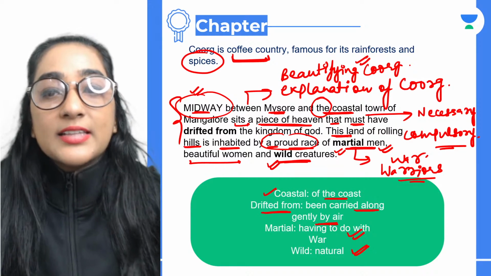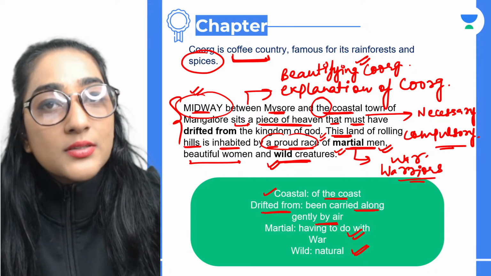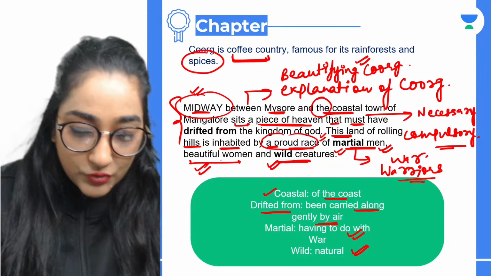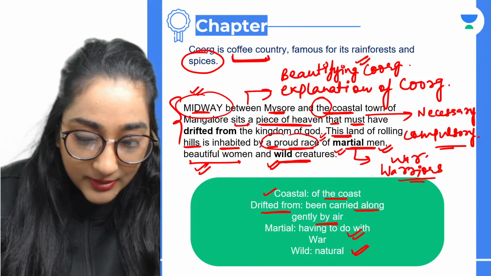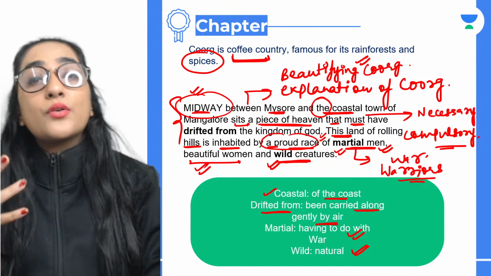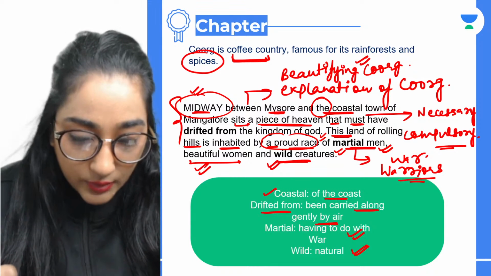Yes, and this land basically refers to Coorg again, and the proud race is the humans that belong to war, right? And we have got beautiful women there and the wild creatures. Is that clear, everyone? Yes, proud race is equal to the warriors. Basically, proud race here is referring to the warriors. That is what I'm talking about here.